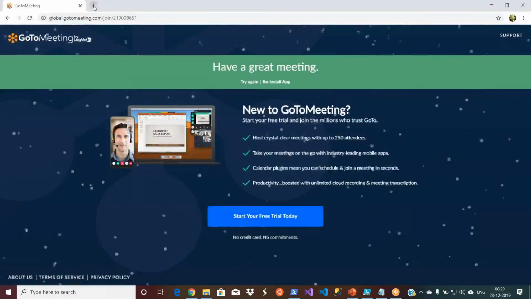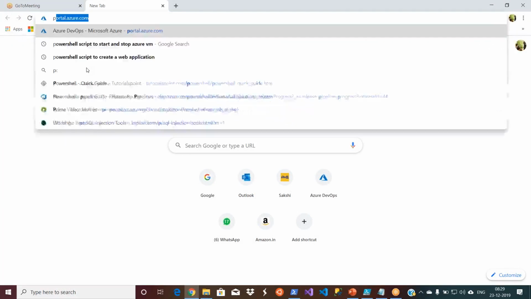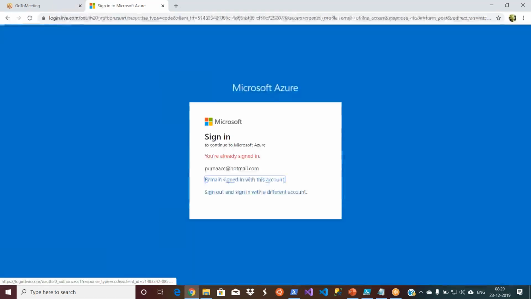For a couple of classes, I'll go the very standard way. I log into the portal.azure.com. Once we are used to this, then I will directly go to the Azure DevOps URL. So I have my Azure account, that is my Hotmail account. I logged in with a different ID.